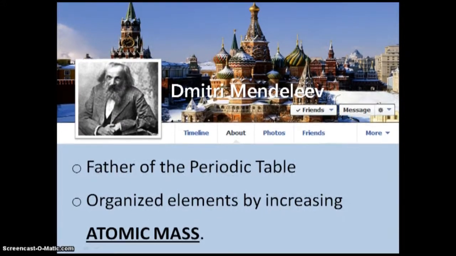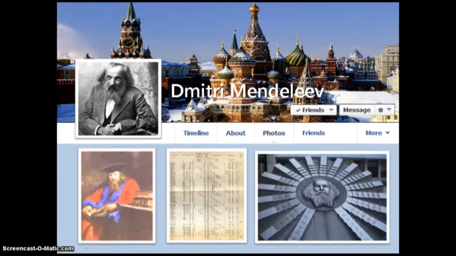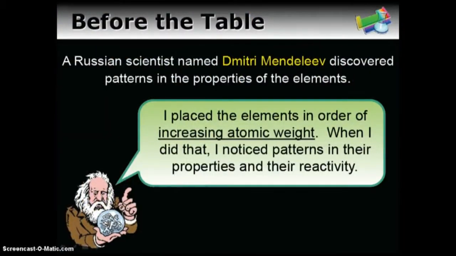So Mendeleev, when he first created the table, created it in a way that we don't use anymore. It's been outdated. He created it by increasing atomic mass. Now, if you take a look at the periodic table, for the most part, it actually does continue along this pattern with a few exceptions that were corrected later. Here's some photos about him. Now, let's hear what he did.